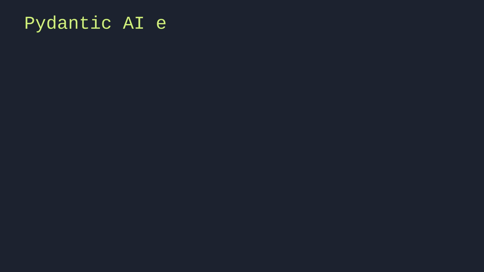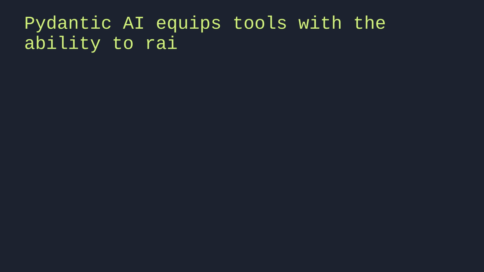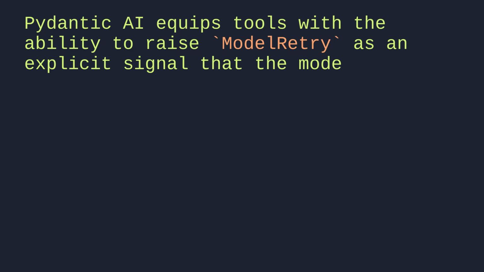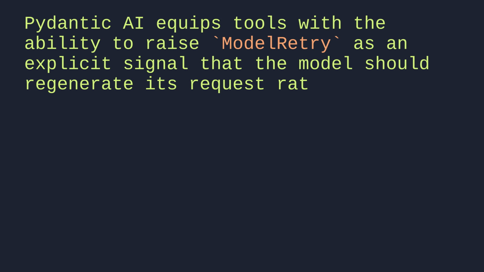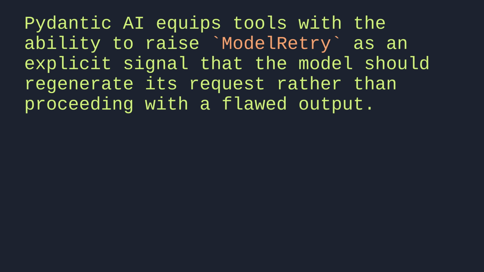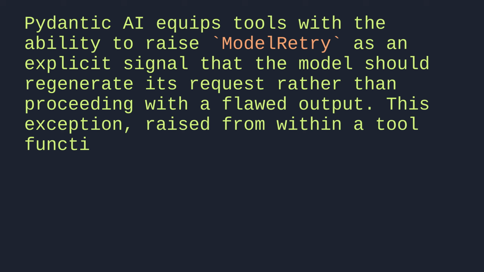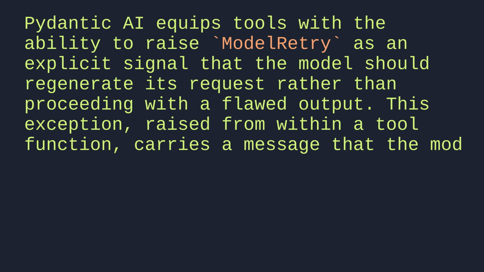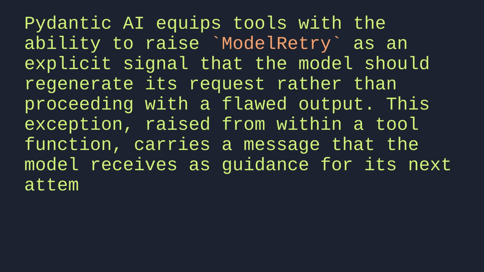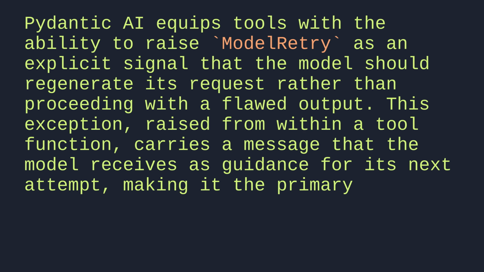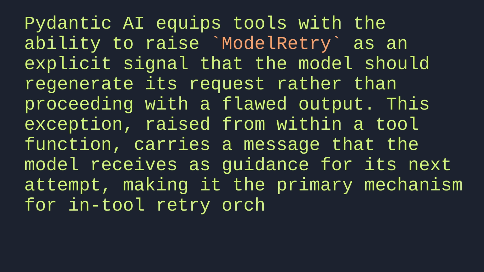Pydantic AI equips tools with the ability to raise ModelRetry as an explicit signal that the model should regenerate its request rather than proceeding with a flawed output. This exception, raised from within a tool function, carries a message that the model receives as guidance for its next attempt, making it the primary mechanism for in-tool retry orchestration.